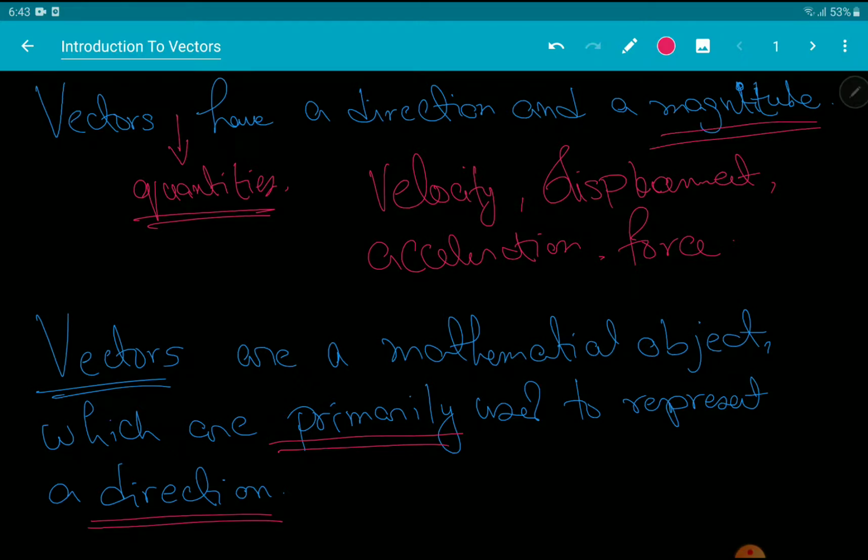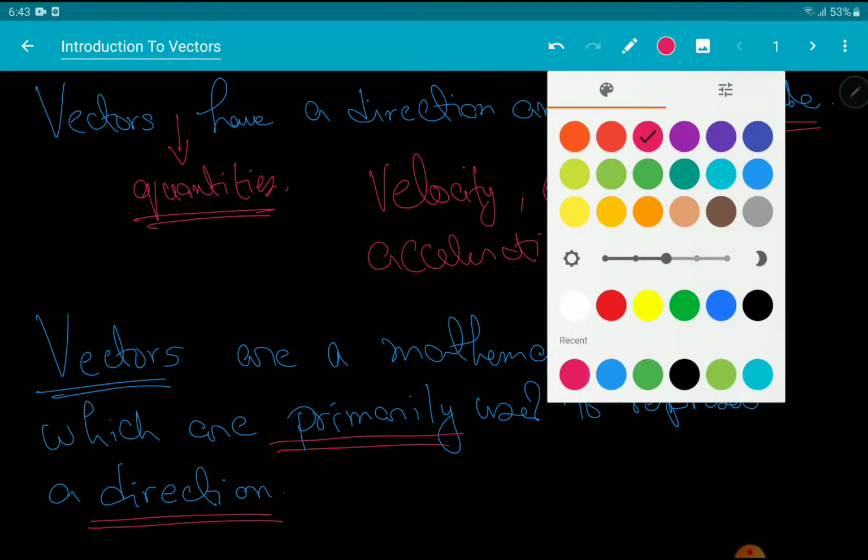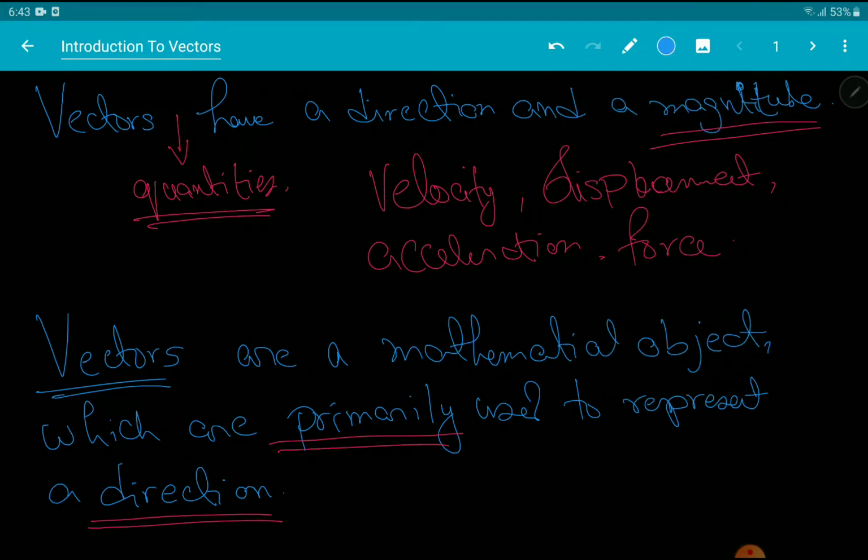I haven't mentioned magnitude in my definition, and that's on purpose, because I've said that primarily vectors are used to represent a direction, right? Which means that vectors can have secondary functions as well, which means they can have a magnitude associated with them, right? But that may not always be the case. But vectors will always give you or represent a direction, right?